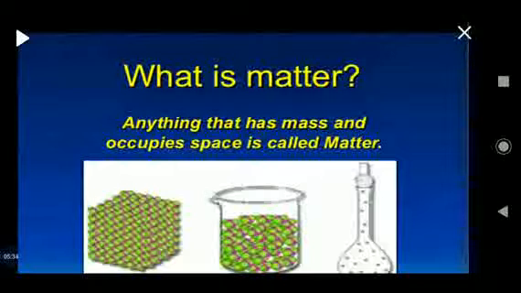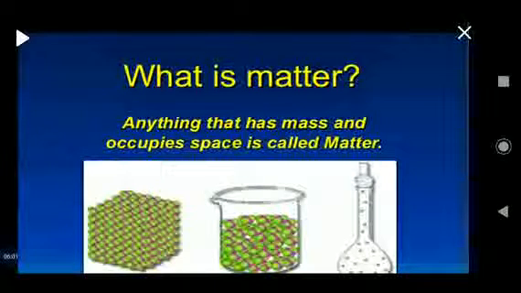Now the first thing which we will discuss is matter. What is matter? Anything that has mass and occupies space is called matter. You might have heard a number of times about this matter. So we can say anything that has mass and occupies space is called matter.